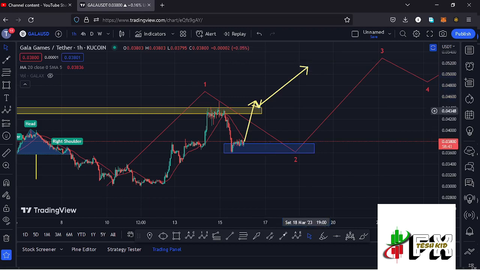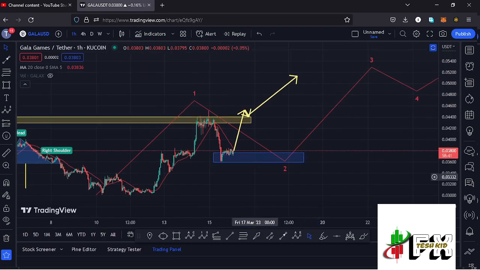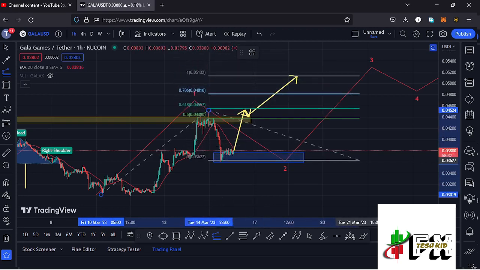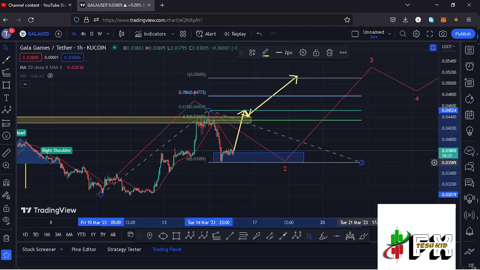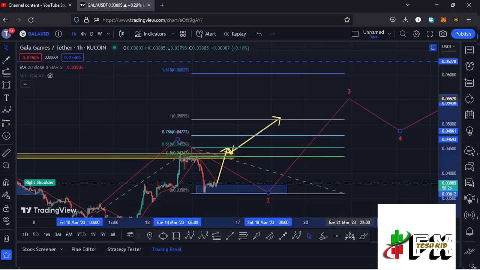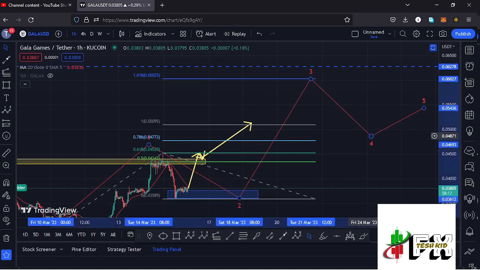And if that is the case, we can sketch out a target area to the upper side in the formation of that wave 3 by connecting the trend based Fibonacci from the low of the first wave to the high of that wave 1, then dragging the fibs to the low of the second wave, and that gives me a minimum target area to the upper side in the formation of that wave 3 at the fib level 1.618, and that is at around the $0.06025 mark, and that is the minimum that I'm expecting this wave 3 to the upper side to do before we can expect a wave 4 and then continue gearing up in the formation of that wave 5.